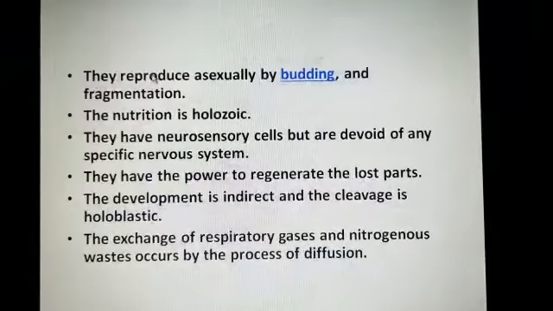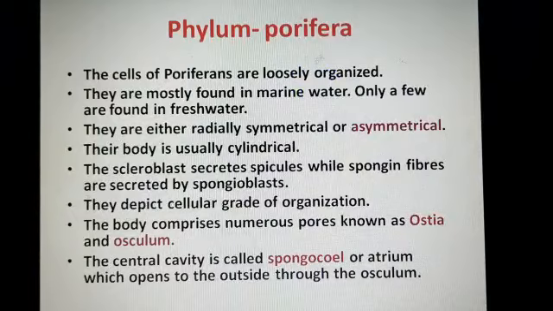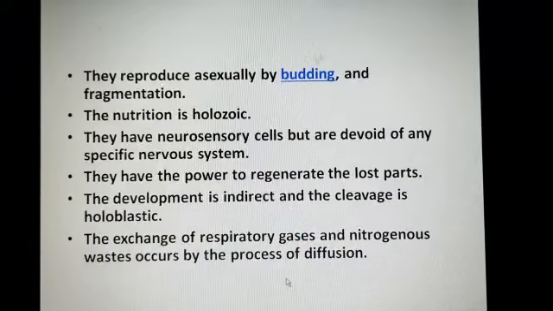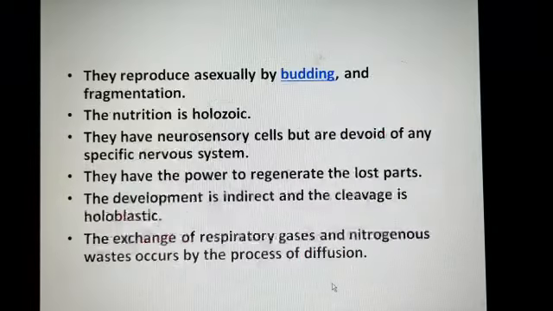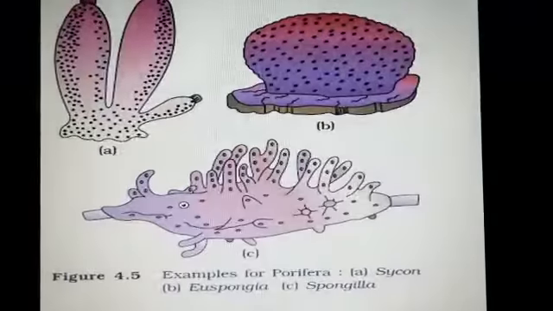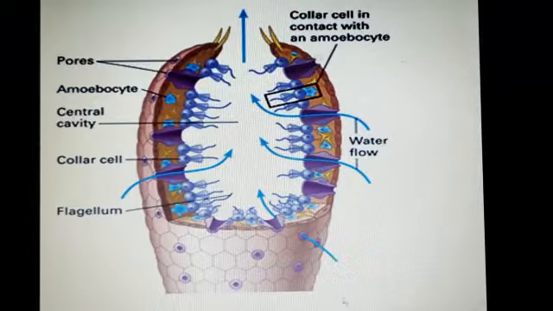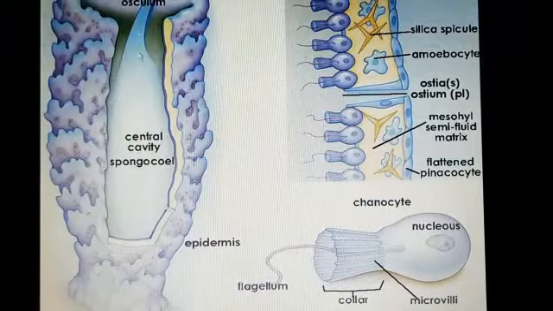So student, the central cavity is called spongocoel or atrium. This central cavity opens to the outside through the osculum. I hope you understand. To summarize: water enters through the pores, ostia, then fills the spongocoel cavity and is released out with the help of the osculum. So you have to learn three in order: ostia, spongocoel, then osculum.